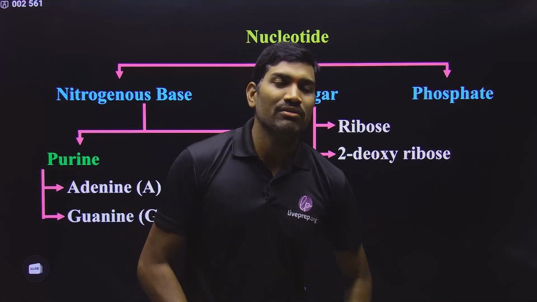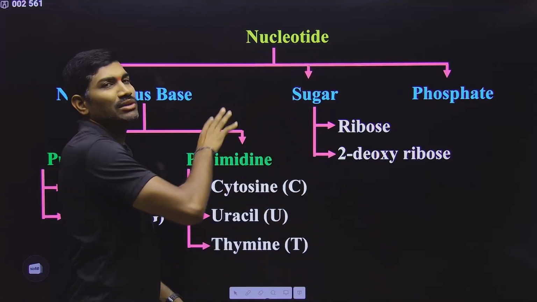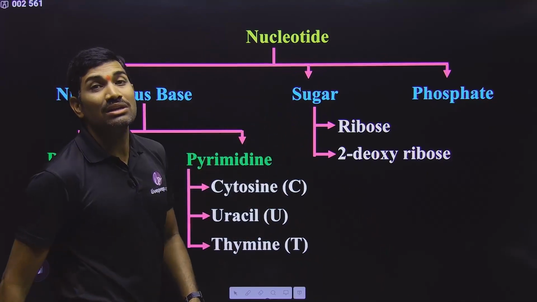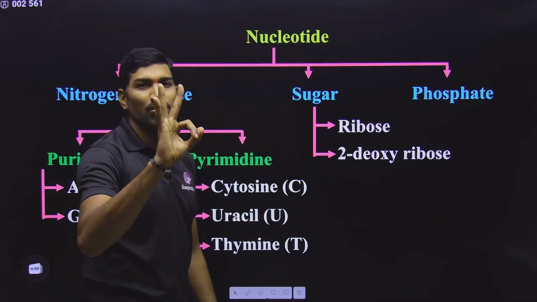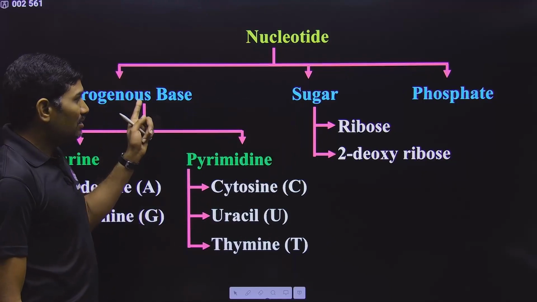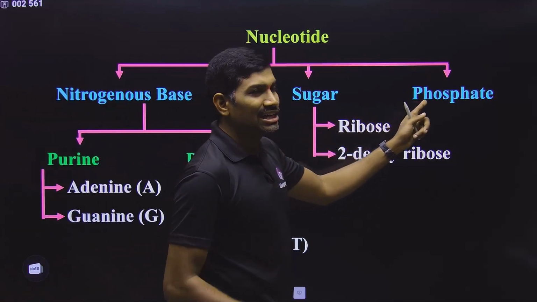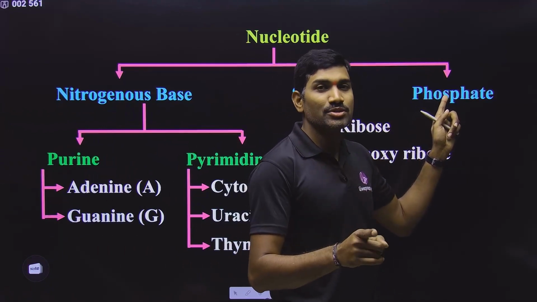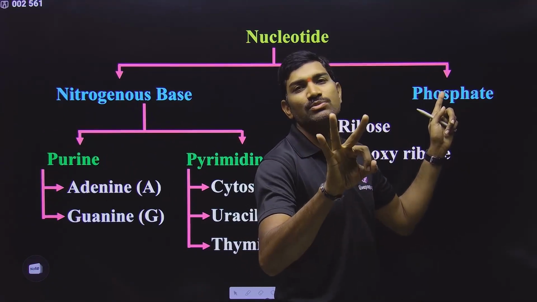But before going directly into this, first we need to understand the single unit. What is the single unit? Our monomer is called a nucleotide. A nucleotide has 3 components. What are these 3 components? One nitrogenous base, one sugar and at least one phosphate. Please remember I am saying at least one phosphate. It can have 1 phosphate, it can have 2 phosphates, it can have 3 phosphates also.